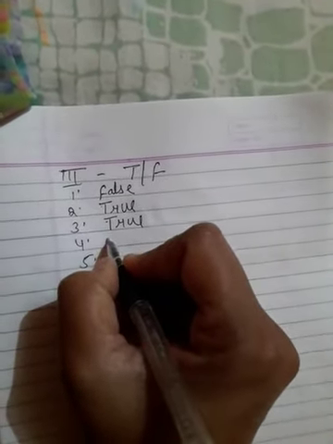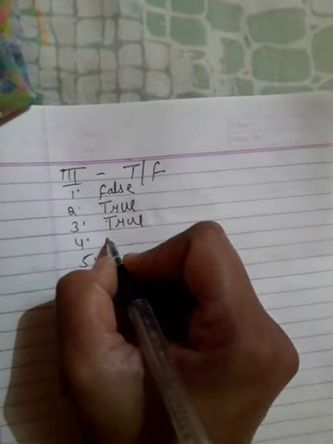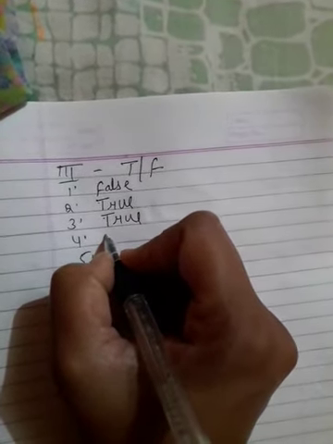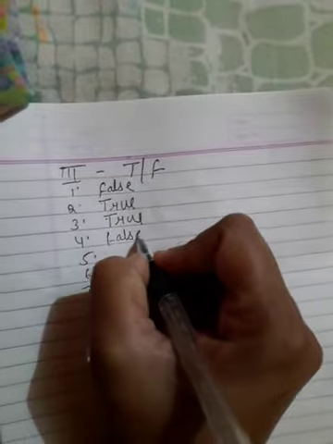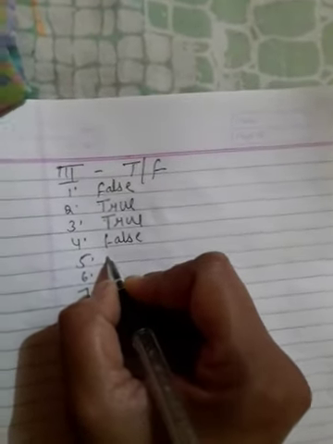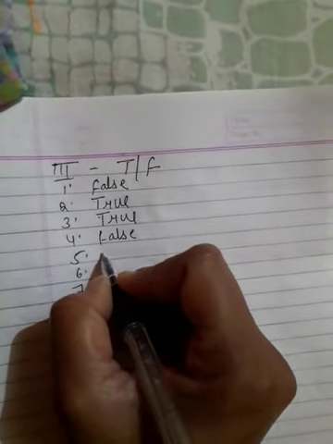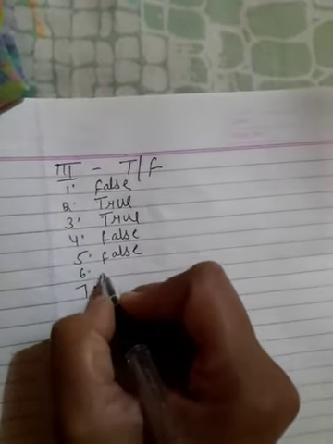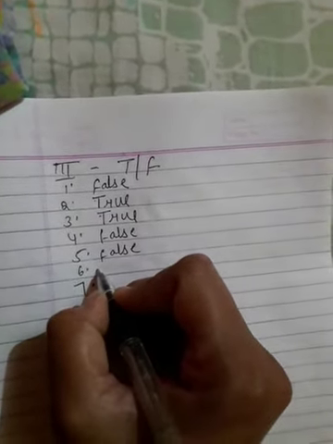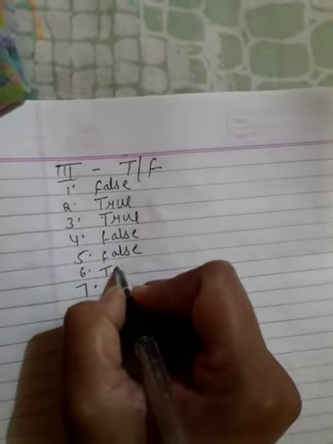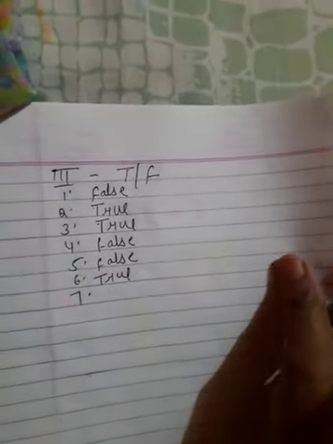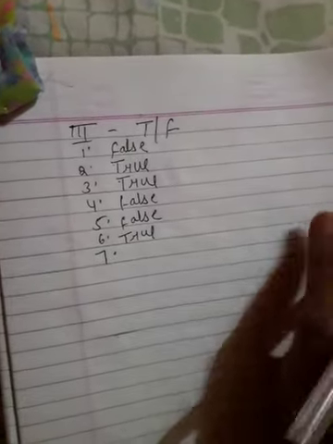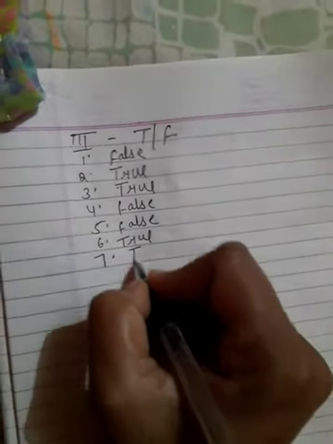Fourth one, all cells in a multicellular organism can live independently. False. Fifth one, the outermost covering in an animal cell is called the cell wall. False. Sixth, amoeba has an irregular shape. True. Nerve cells are long and branched. True.